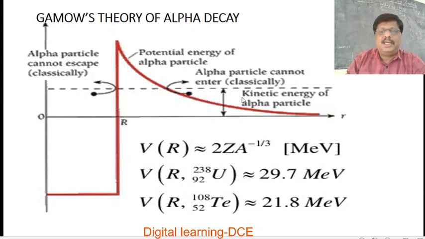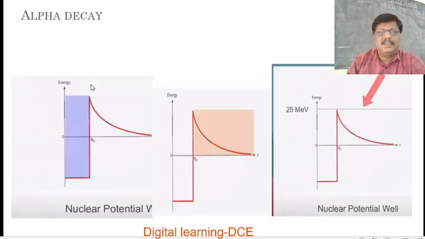As it approaches nearer to the nucleus, it has a maximum potential energy when small r is equal to the radius of the nucleus. When the alpha particle is present inside the nucleus, it cannot escape from the potential barrier. Alpha particle cannot escape classically. Then how it emits, we will see. So this part represents the nuclear potential barrier, and this part is the Coulomb potential barrier, and this is the maximum energy,